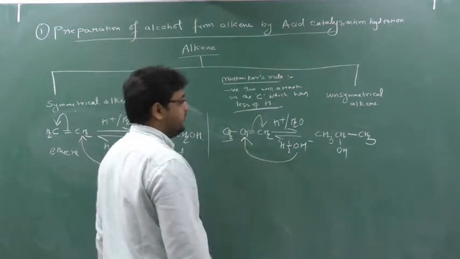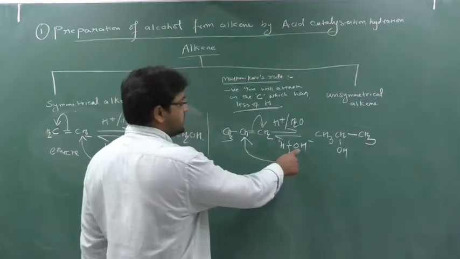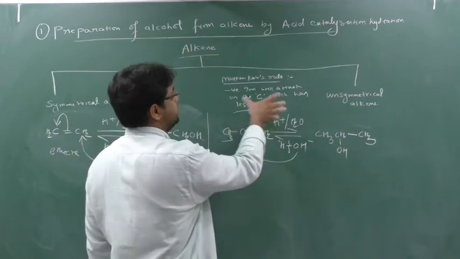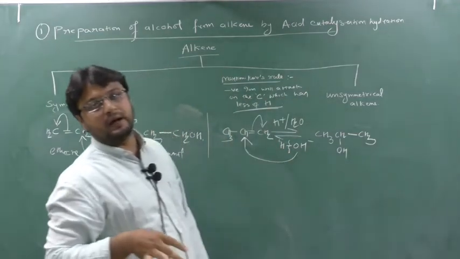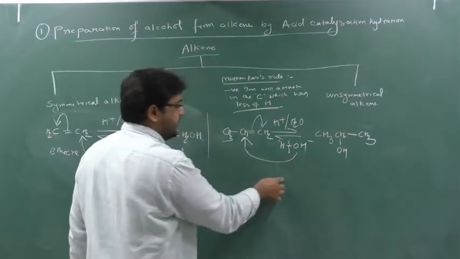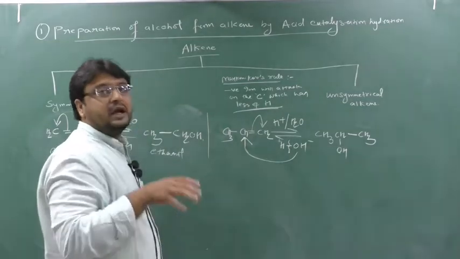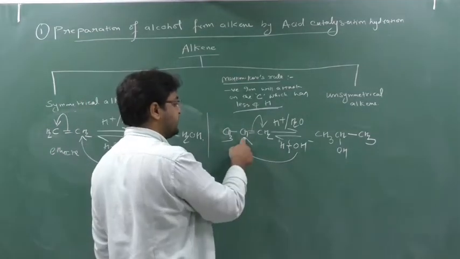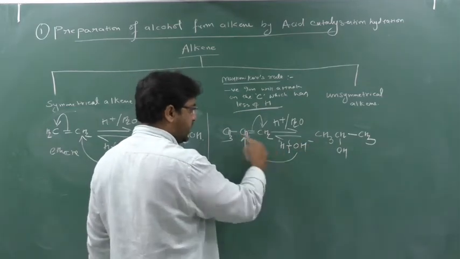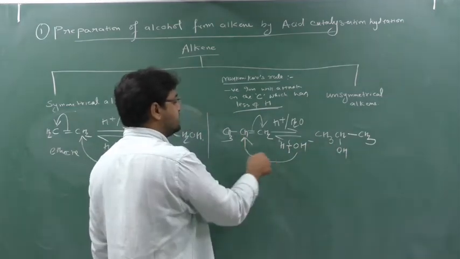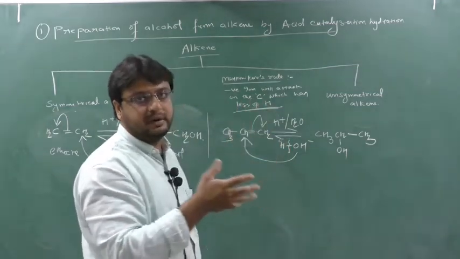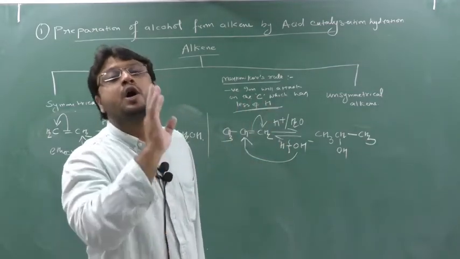Here Markovnikov's rule will be followed, that OH minus will attack the carbon which contains less number of hydrogen. So please remember this point: in an unsymmetrical alkene we have to use Markovnikov's rule. Markovnikov's rule says OH minus will attack the carbon that contains less number of hydrogen. So OH minus will attack here and make a bond with this, giving CH3, CHOH, CH2. Now when OH minus comes here, the carbon will have 5 valency, but carbon cannot have 5 valency. It can be maximum 4 valency.